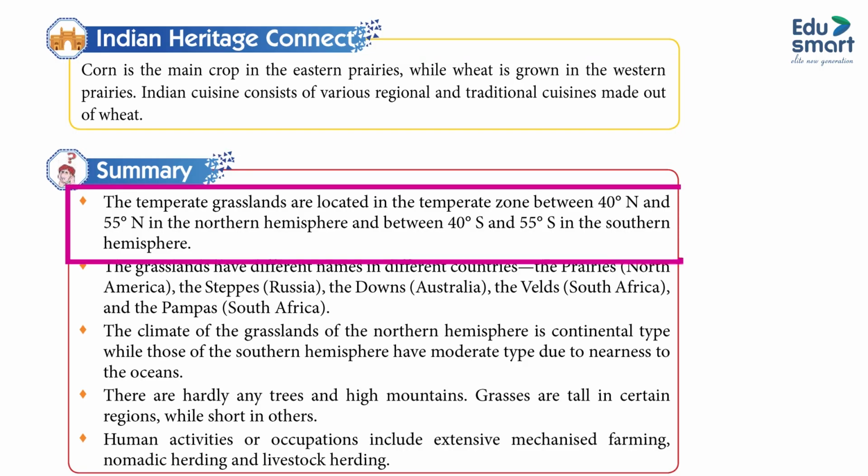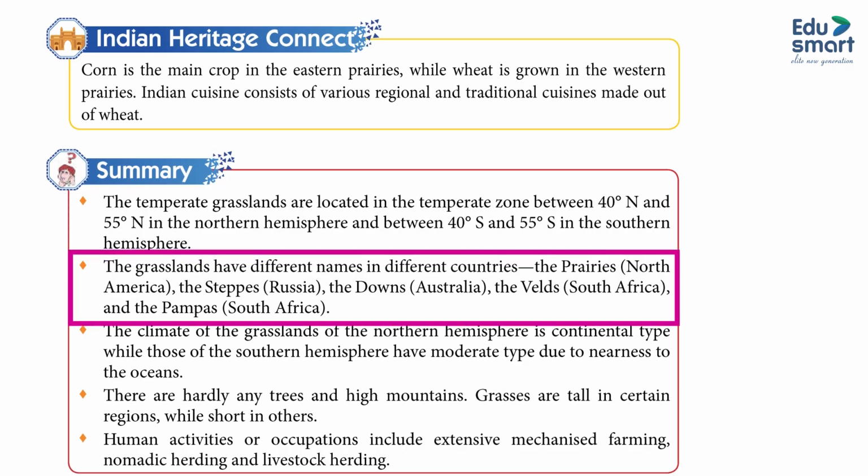Summary. The temperate grasslands are located in the temperate zone between 40° north and 55° north in the northern hemisphere and between 40° south and 55° south in the southern hemisphere. The grasslands have different names in different countries: the prairies, North America; the steppes, Russia; the downs, Australia; the veldt, South Africa; and the pampas, South America.